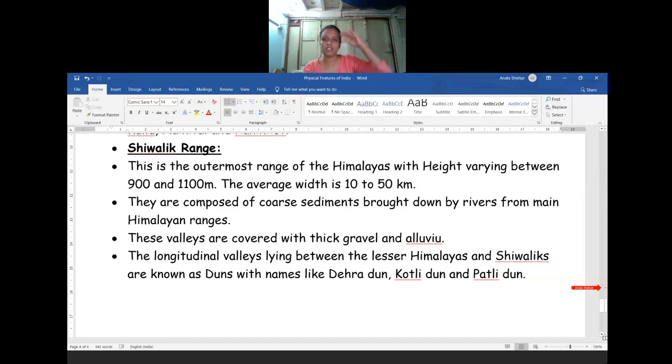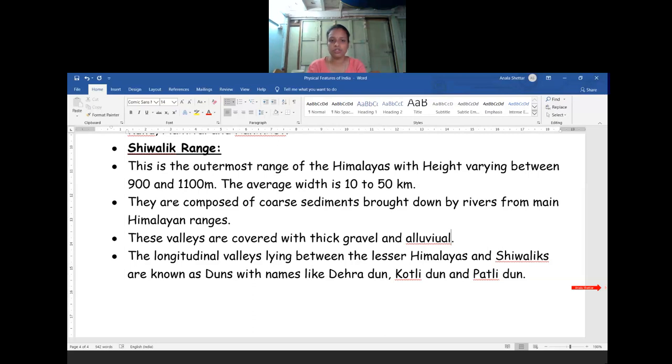From the Himalayan ranges, whatever rivers originate, through the Shivalik ranges, they will flow towards the other parts of our country. The height of each mountain varies from one mountain to another, from 900 to 1100 meters. For 1 mark, we may be asked about the average width of the Shivalik range. It is 10 to 50 kilometers.